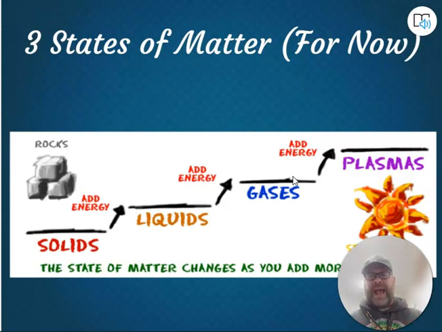Now, that's all with adding heat energy. If you do the reverse of that, if you take heat energy away from gas, and you think about that water vapor that evaporated in the water cycle, as it moves up into the atmosphere, it starts to lose heat energy because it's colder, and then it would turn back into those teeny tiny little drops of liquid that we see in the sky with dust and other particles as clouds, through the process of condensation. And then if you have liquid water and you take away enough heat, it will freeze and turn back into a solid.